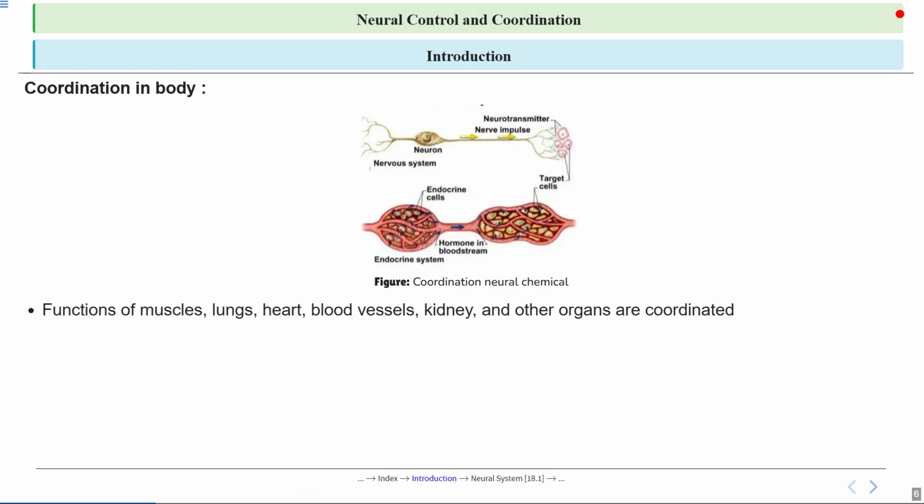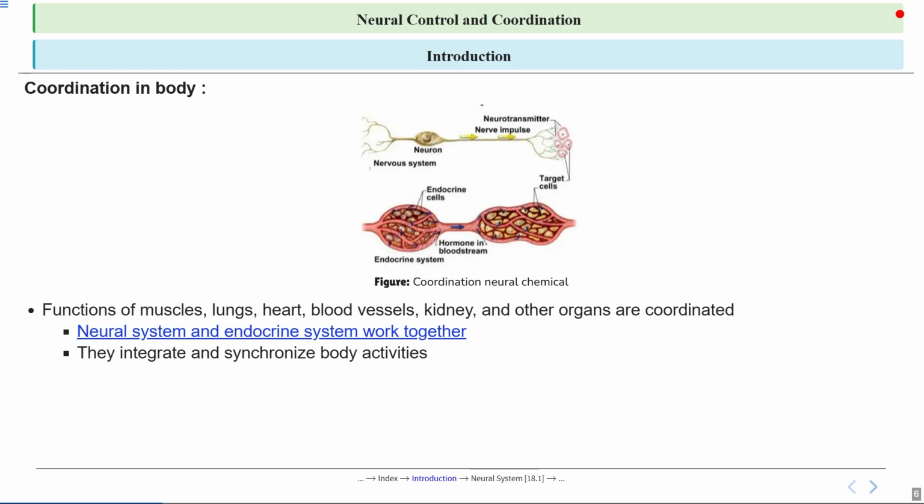The body's organs like muscles, lungs, heart, blood vessels, and kidneys work together smoothly because the nervous system and endocrine system coordinate their functions. The nervous system sends quick signals through nerves to control immediate actions like breathing or moving muscles, while the endocrine system uses hormones to regulate slower, long-term processes such as heart rate, blood pressure, and kidney function. Together, they ensure that all the body systems operate in harmony to maintain homeostasis and support life activities. So, the neural system and endocrine system work together.